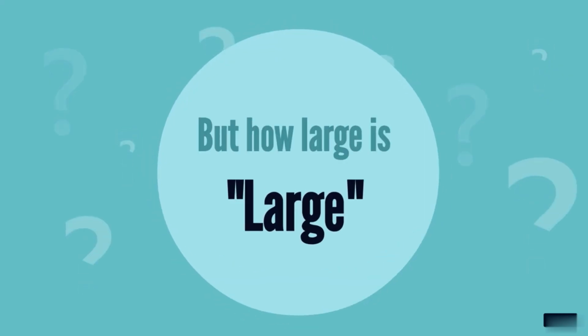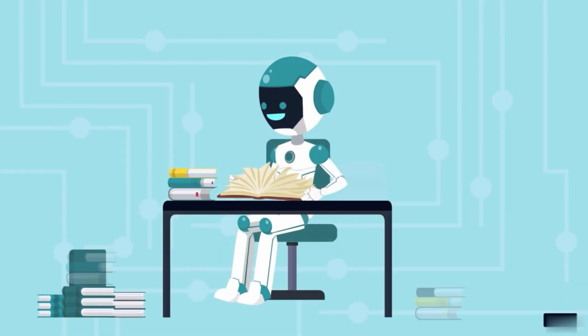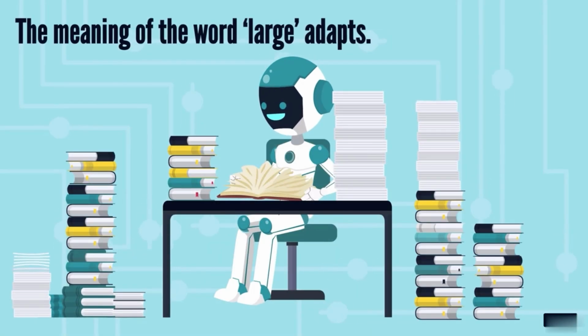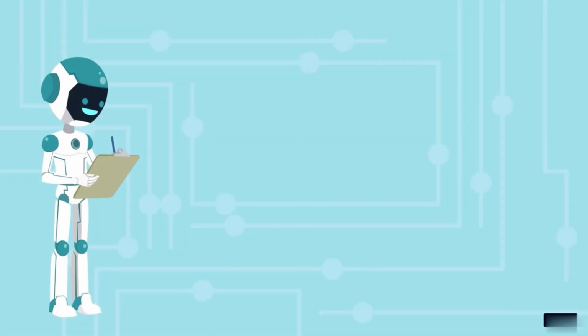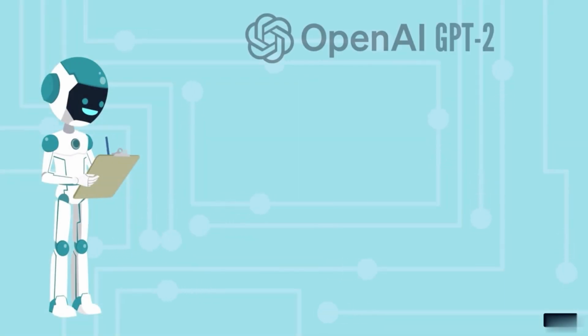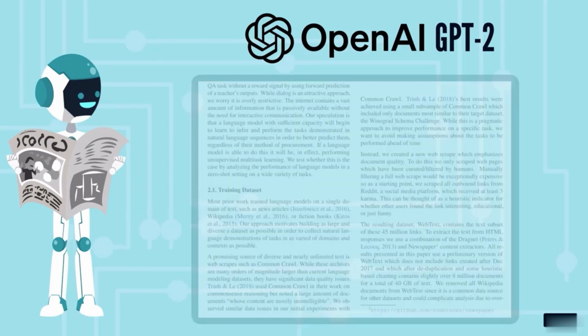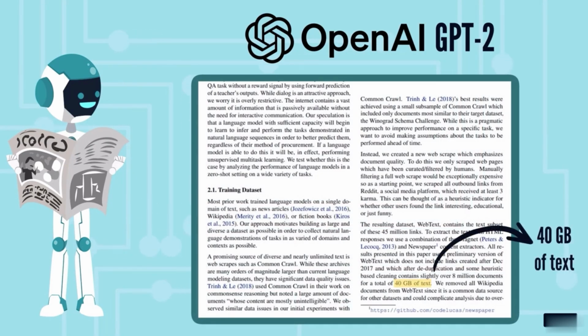But how large is large? Well, as the training data grows and models become more knowledgeable, the meaning of the word large adapts. OpenAI's GPT-2 model, released in 2019, is reported to have an astonishing 1.5 billion parameters trained on 40 gigabytes of text.